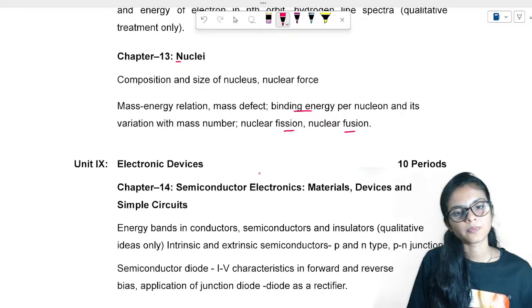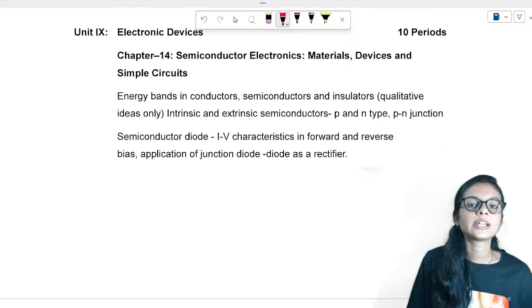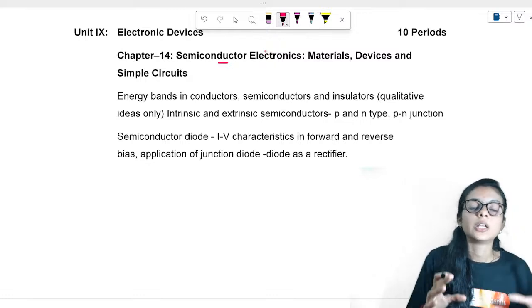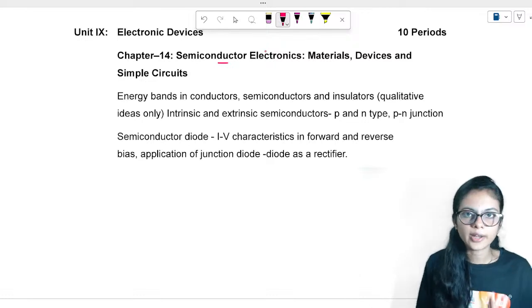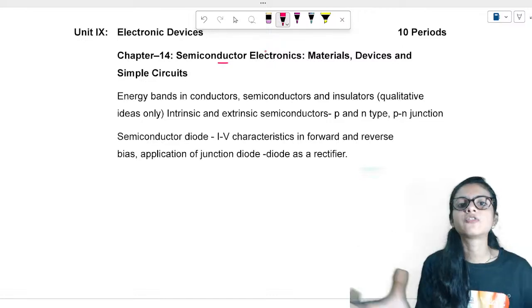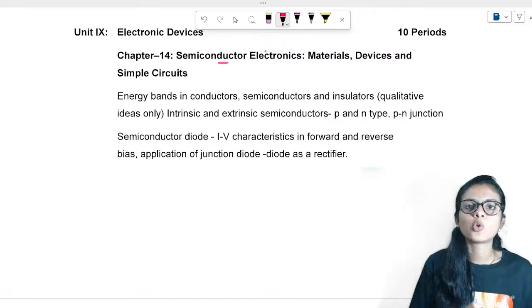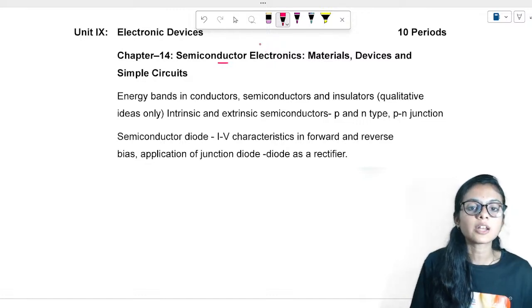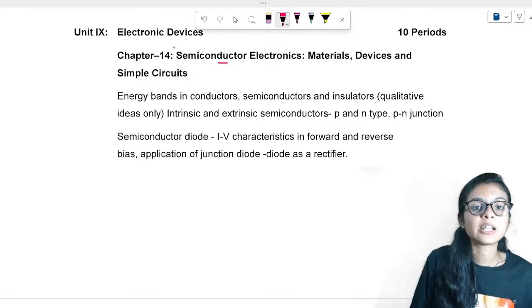Then we have electronic devices, where we study about semiconductors. Semiconductors are nothing but materials that lie between insulators and conductors. They are called semiconductors, which are mostly used in all the fields, right? In your mobile phones, in circuits, in the electric train, everywhere you see the application of semiconductors.